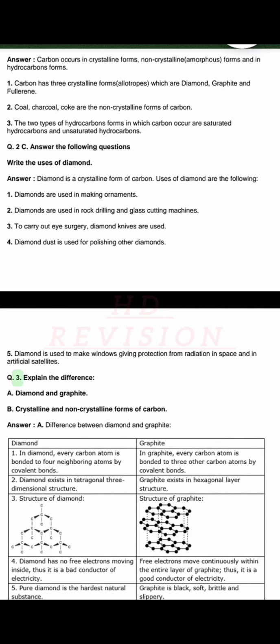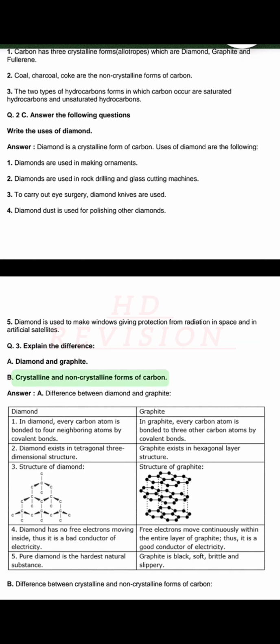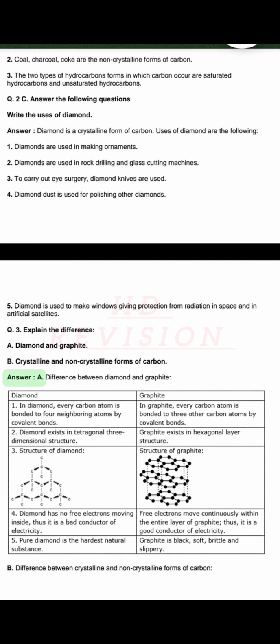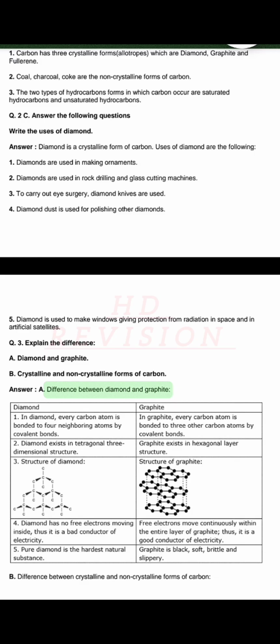Q. 3. Explain the difference. A. Diamond and graphite. B. Crystalline and non-crystalline forms of carbon. Answer. A. Difference between diamond and graphite. Diamond. 1. In diamond, every carbon atom is bonded to 4 neighboring atoms by covalent bonds.